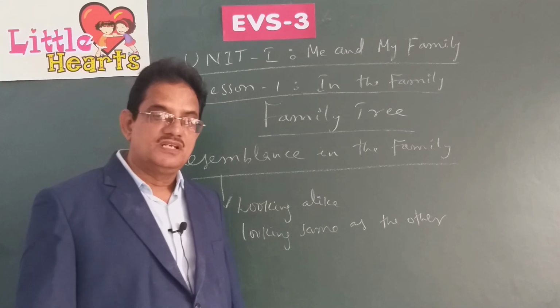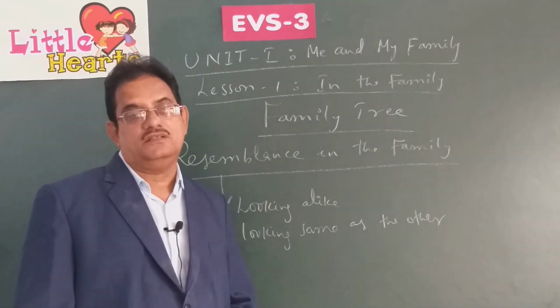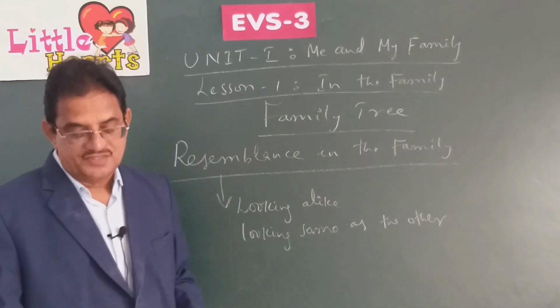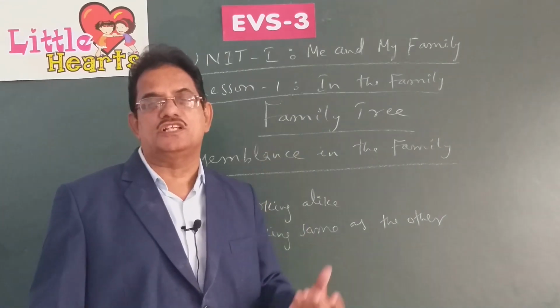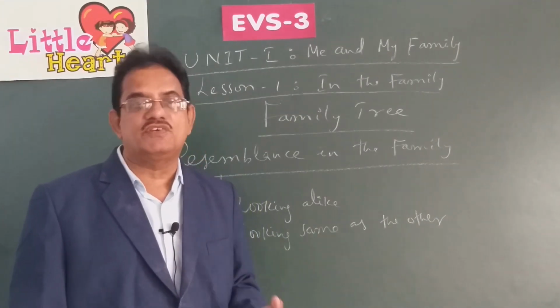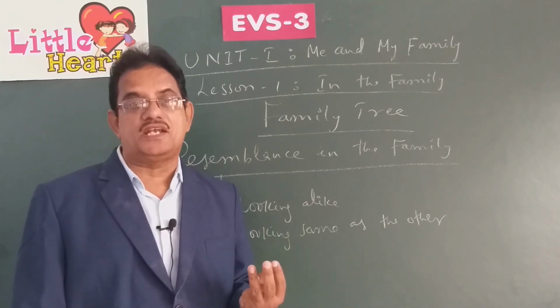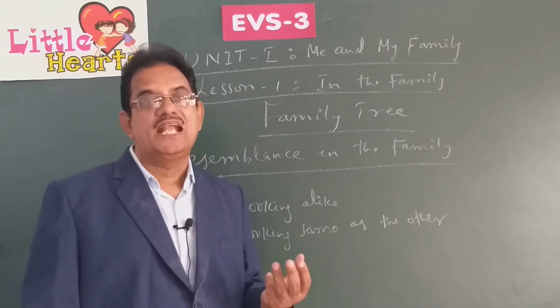And sometimes in a family, two children are born to the same parents at the same time. They are called twins. When two children are born at the same time to the same parents, they are called twins. If three children are born to the same parents at the same time, they are called triplets. What are they called? Triplets.